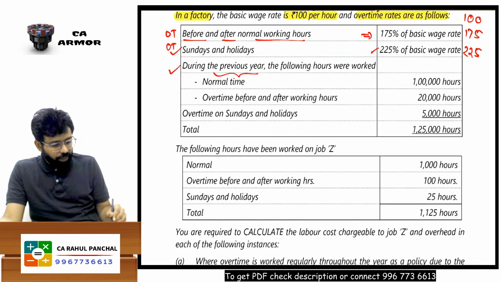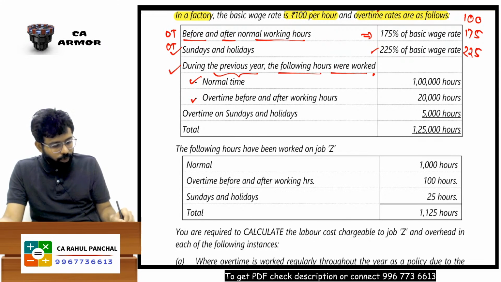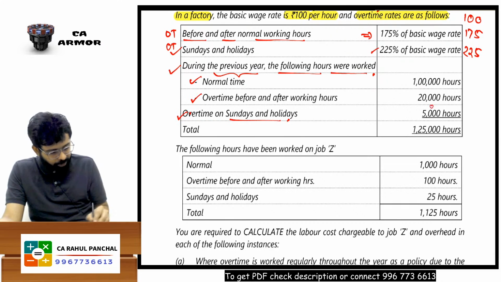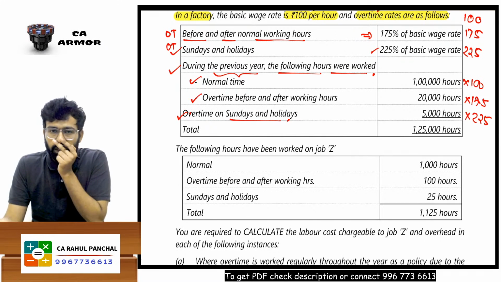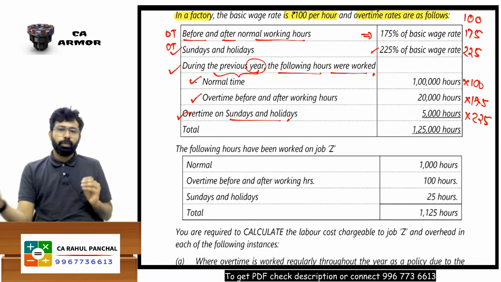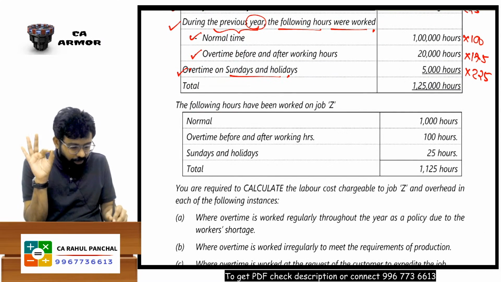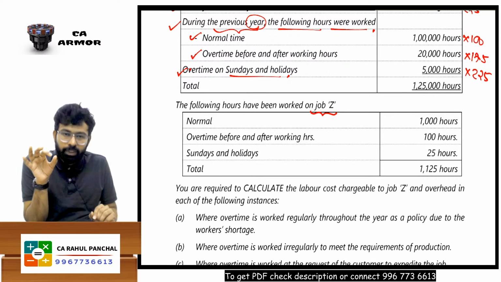During the previous year, the following hours were worked: normal time, OT, and work on Sundays etc. Okay, these many hours. I hope you understand. For normal time the rate is 100, before and after hours it is 175 per hour, and for Sunday 225 per hour. Yes, sir. This is something which was done in the previous year. Okay, sir, understood. The following hours have been worked on job Z.